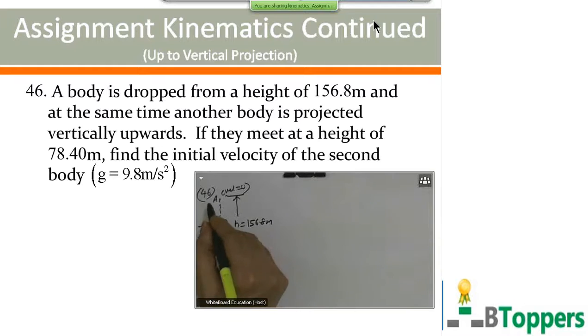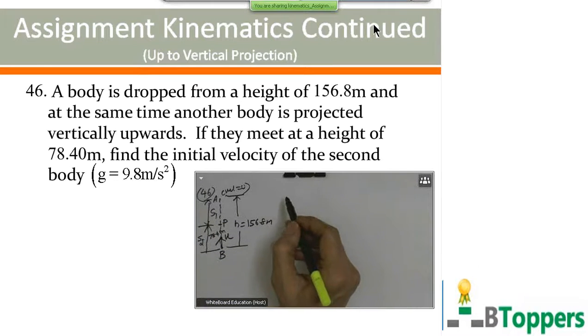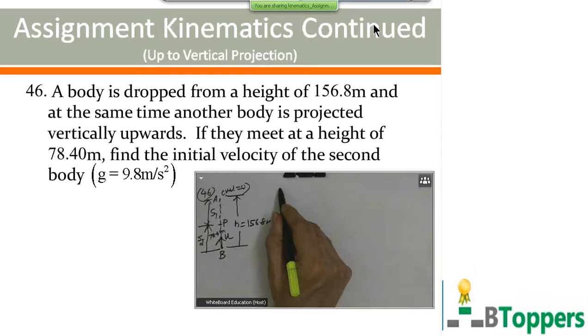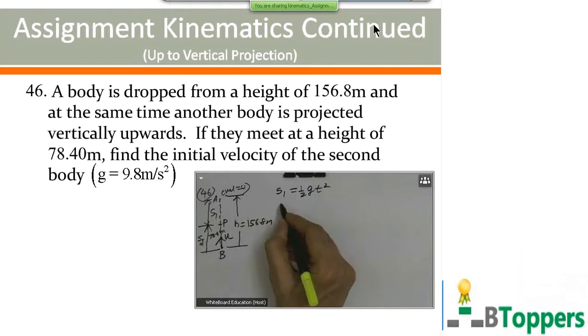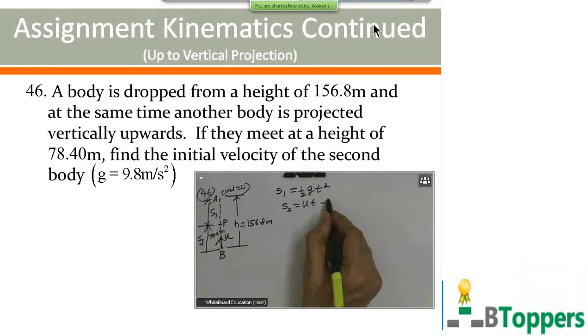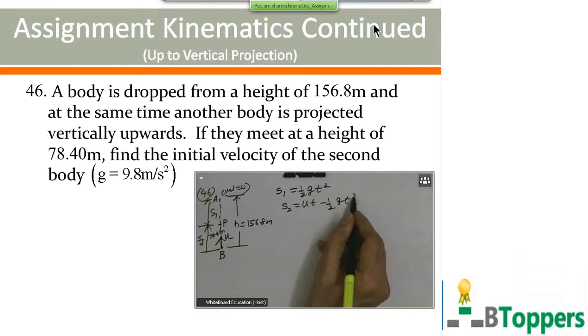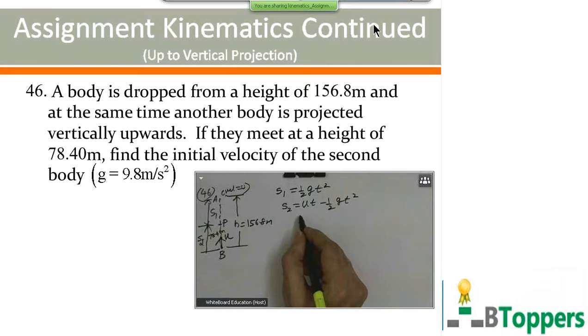Let S1 denote the distance covered by the first body up to the instant of collision. S2 is the distance covered by the second body up to the instant of collision. So S1 can be written as, because the first body is allowed to fall freely under gravity, the distance covered by a freely falling body in time t is half g t square. The second body is projected vertically upwards, so the height of the second body above the point of projection at time t is u t minus half g t square.